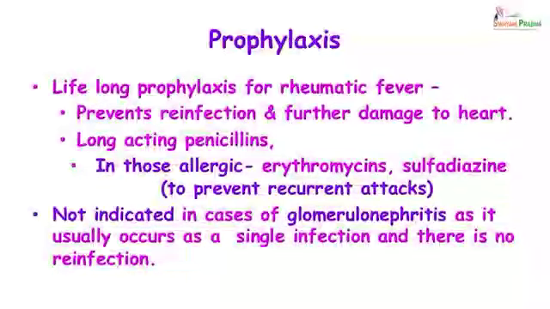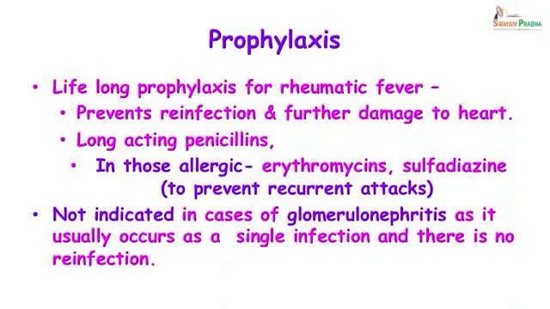Coming to prophylaxis. Now, prophylaxis is given for rheumatic heart disease. Remember the treatment, the doctor gave Aisha a course of oral penicillin for 10 days. So, that is very important. You can give oral penicillins, you can give cephalosporins. In those who are allergic to penicillin, you would give erythromycin.